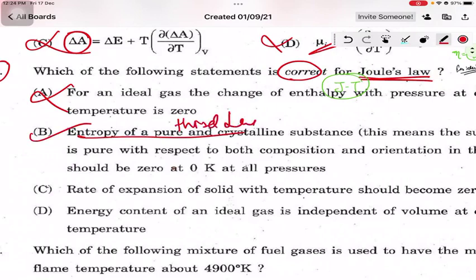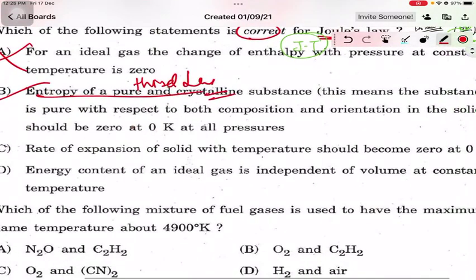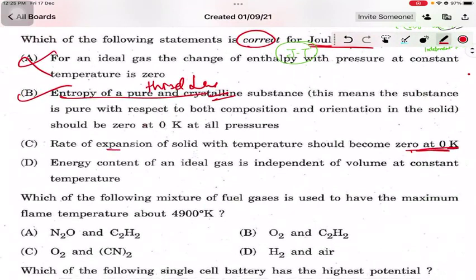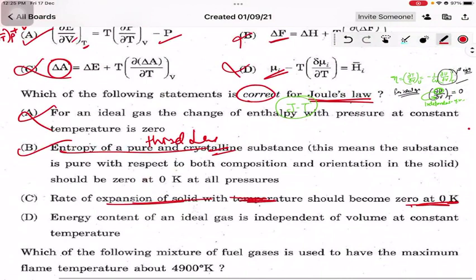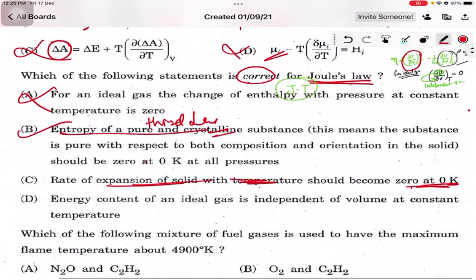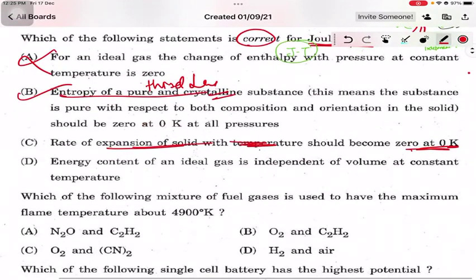Then next is rate of expansion of solid with temperature should become 0. That is volume versus temperature, again del T by del V at constant internal energy. So this must not be your answer.